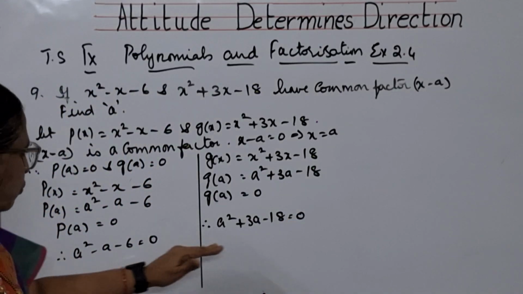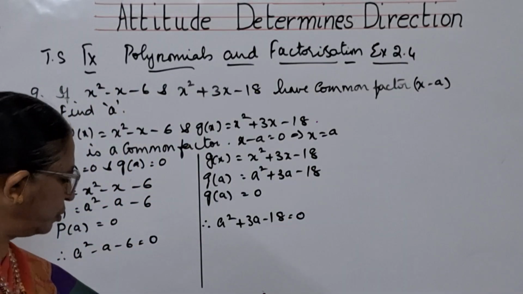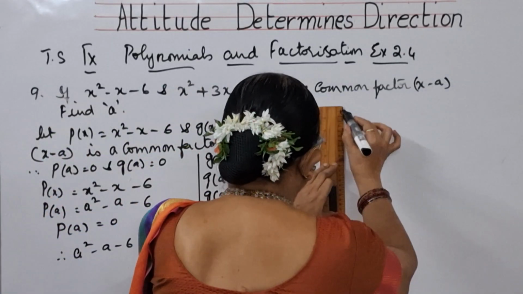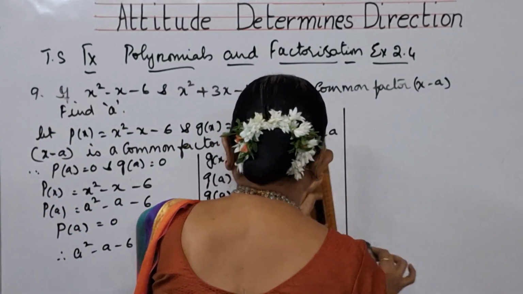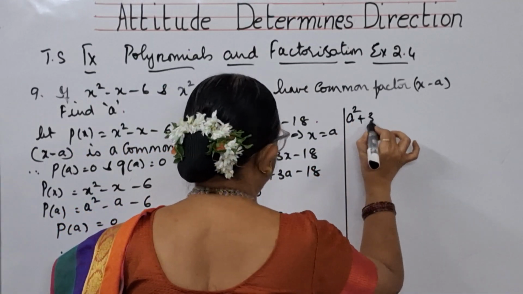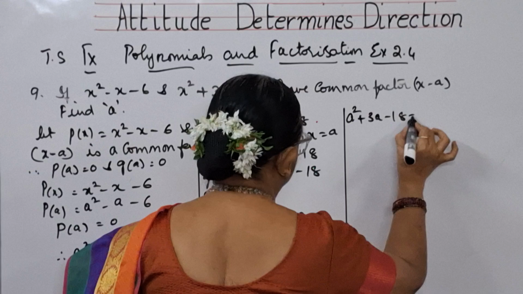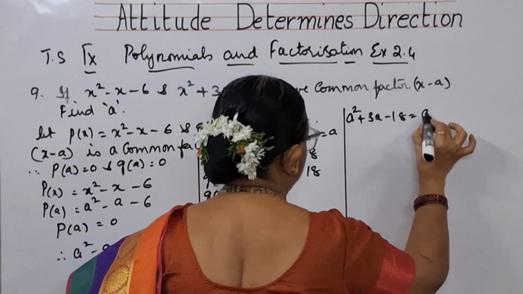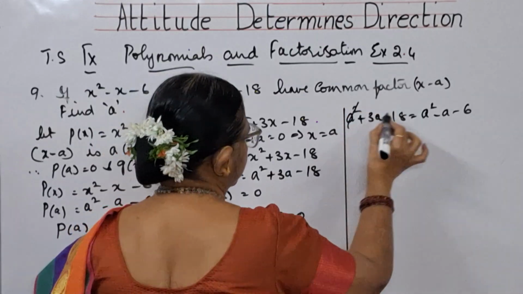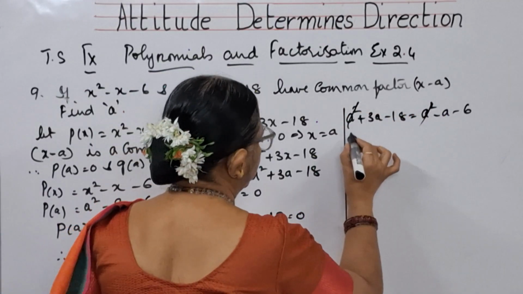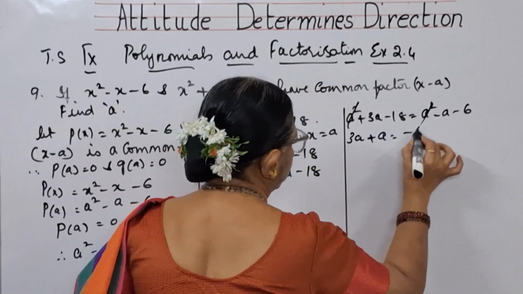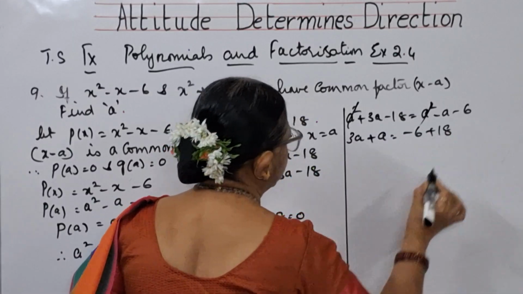See children, these two are equal to zero. So, let us equalize it. When RHS are same, we can equalize LHS. So, a square plus 3a minus 18 is equal to a square minus a minus 6. A square will get cancelled and 3a plus a is equal to minus 6 plus 18.